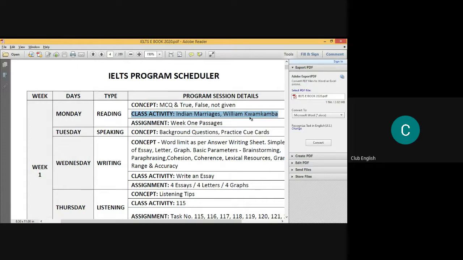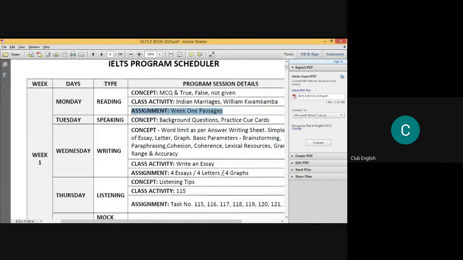As you can see, apart from the class activity, there is an assignment of week one. So there will be various passages in week one, which he or she has to attempt after the class in a 1 week span of time. I mean, in 1 week, after understanding the concept, he or she will be preparing for all those things. So what are these? I'll be telling you.